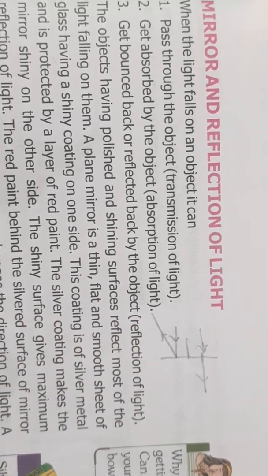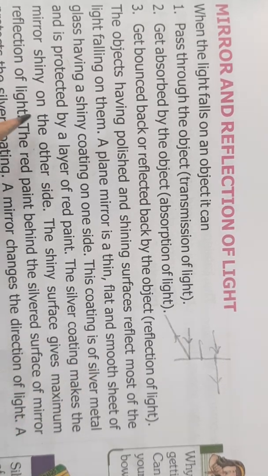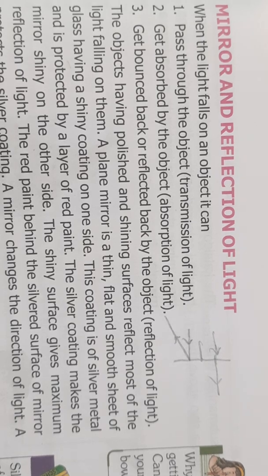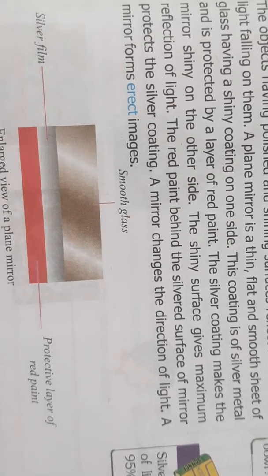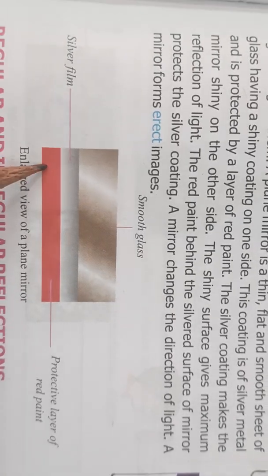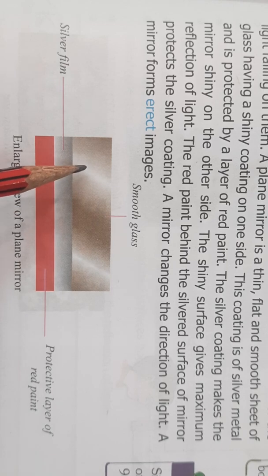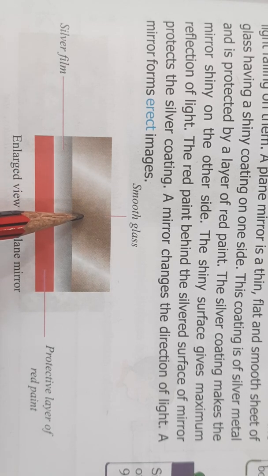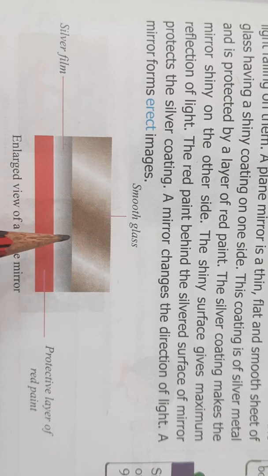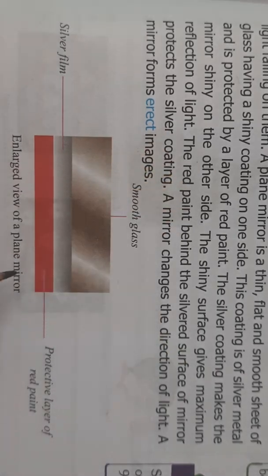Now the objects which have polished or shining surfaces reflect most of the light falling on them. For example, a plain mirror. A plain mirror, you all know, children, is a thin, flat and smooth sheet of glass. And what does it have? It is a smooth sheet of glass having a shiny coating on one side. And this coating is of silver metal. It has a silver metal coating and is protected by a layer of red paint.